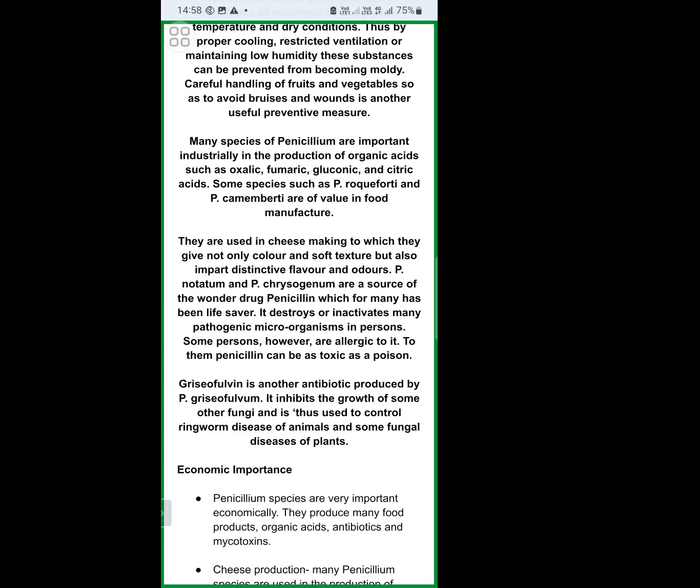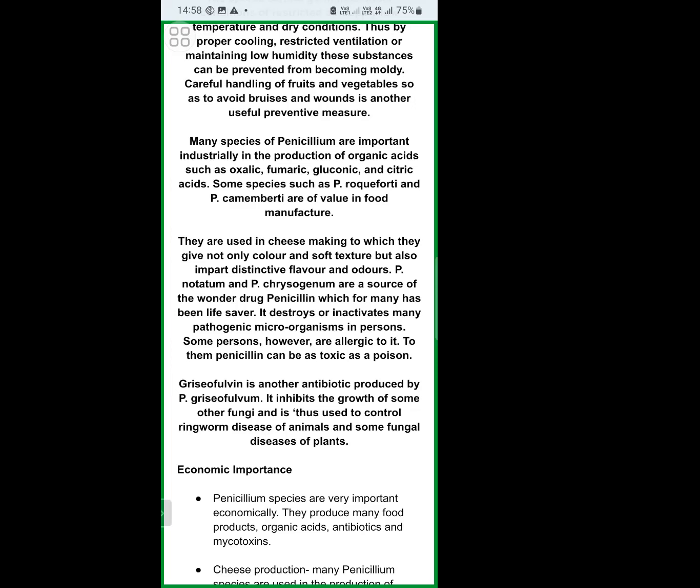These Penicillium species are not only used for the production of industrially important organic acids but also for the production of commercially important enzymes, for example cellulases, proteases, and pectinases.